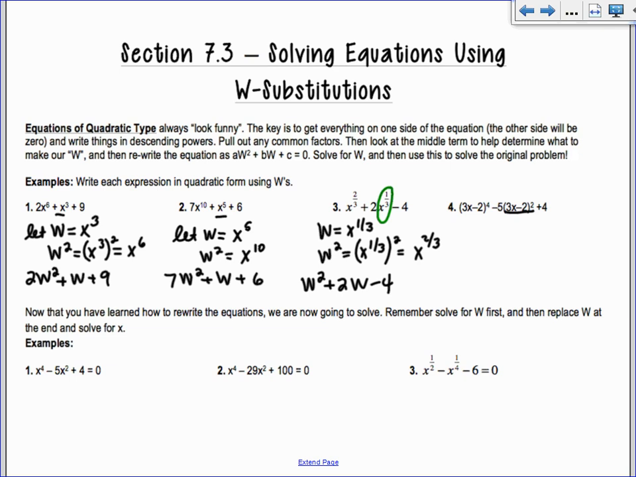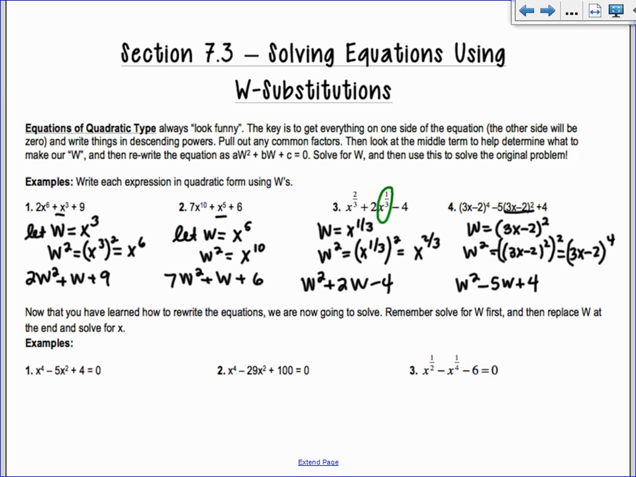So what we do is we let our w be the inside part. The w is the 3x minus 2 squared. Because now when I square both sides, if I have 3x minus 2 squared and then I square it, do you see how it's 3x minus 2 to the 4th? That's what I want. So I replace and I get w squared minus 5w plus 4. That's what I want.